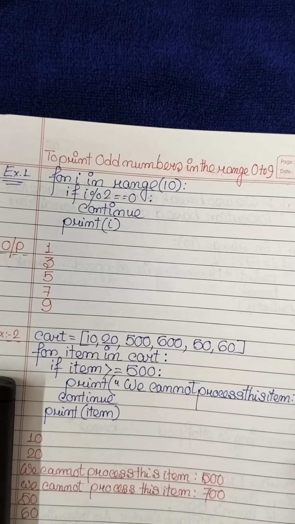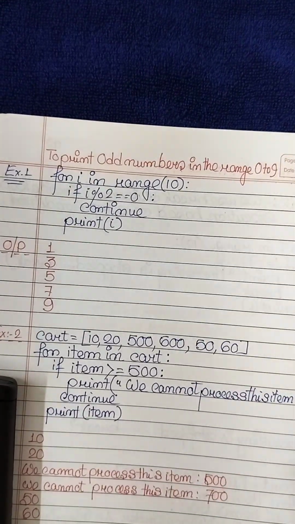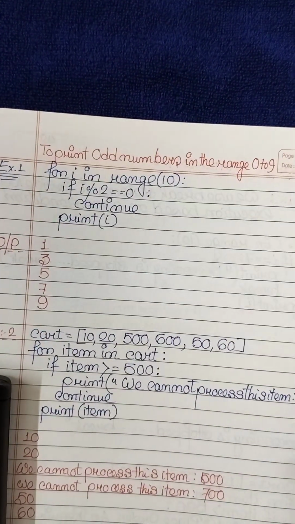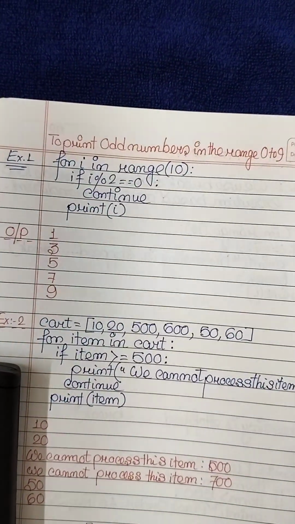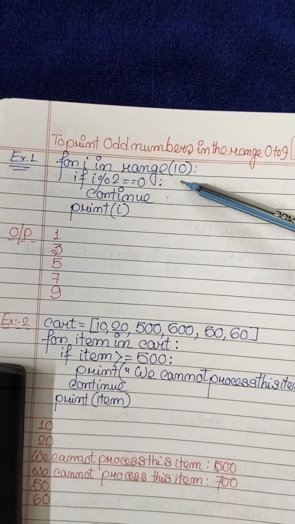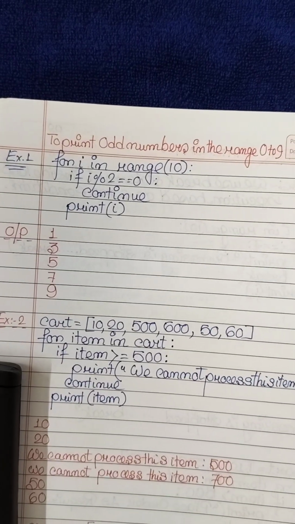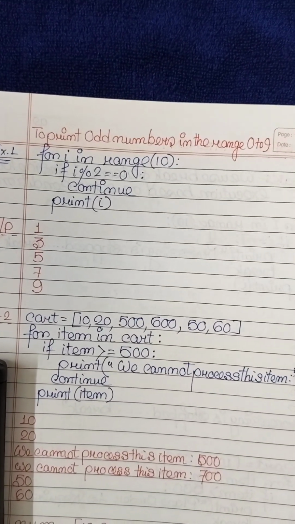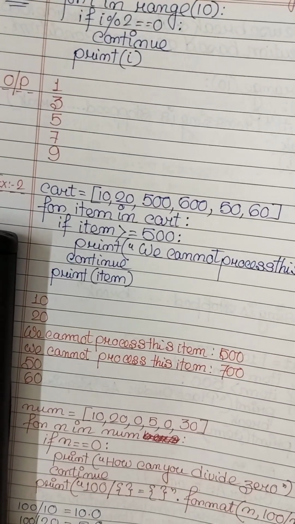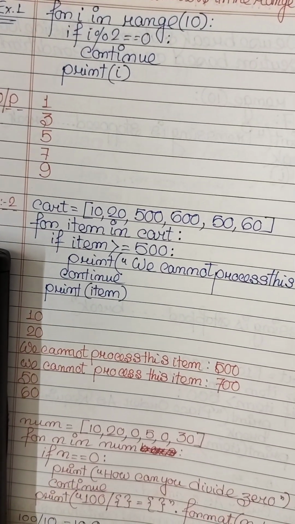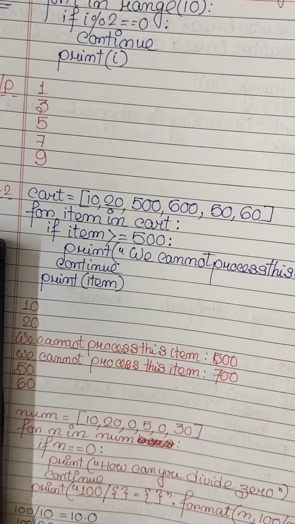Continue. That means after 5, 6 will never be printed, 7 is printed, 8 also not printed, 9 is printed. This is the continue statement: skip the present iteration and print the next iteration.